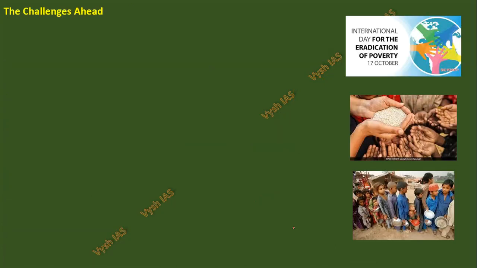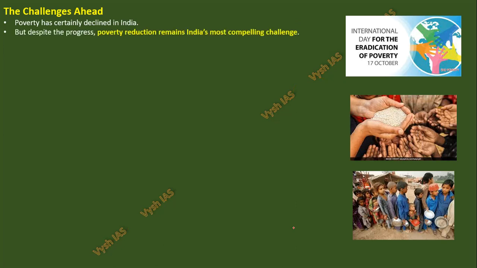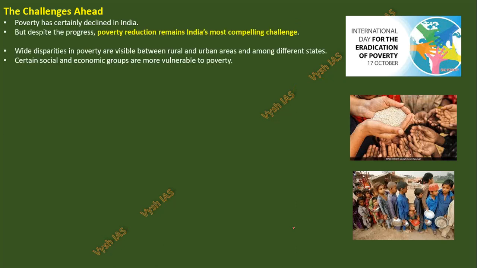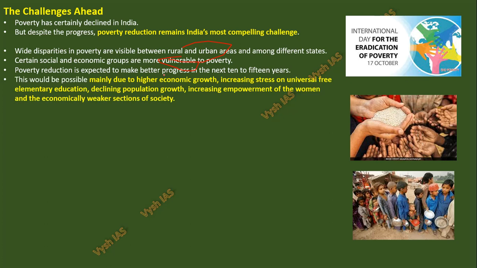Now the challenge ahead is that poverty has certainly declined in India, but it is a compelling challenge and we cannot complete it quickly. As I told, the rural-urban problems are different, the different states' problems are different. The vulnerability issue, the caste issue, the people's mindset, these are also issues. Poverty reduction is expected to make better progress in the next 10 to 15 years. That is what we are hoping. This is mainly due to economic growth, increasing stress on universal free elementary education, declining population growth, increasing empowerment of women, and the economically weaker sections being merged into society. All these things may bring a change.